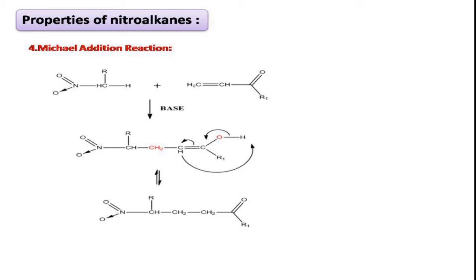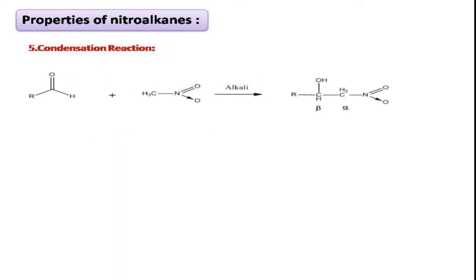The olefin with withdrawing group, that is active olefin, is called as Michael acceptor. The product formed in the reaction is called as Michael adduct, right?